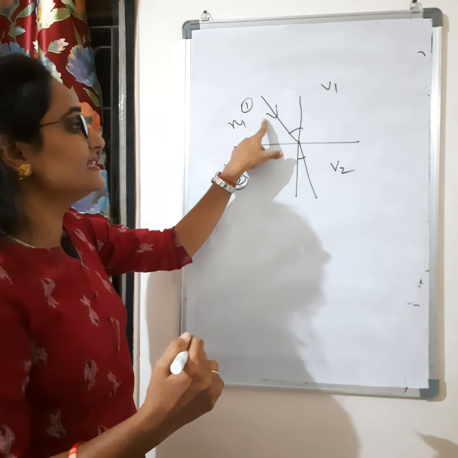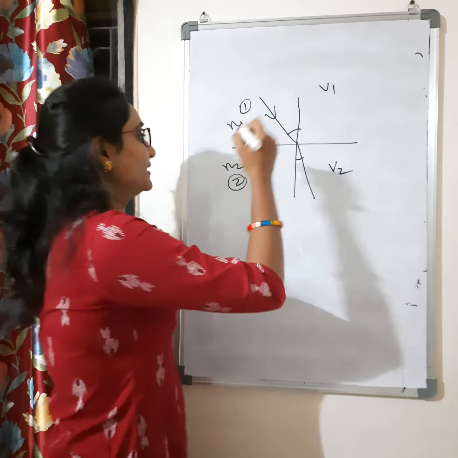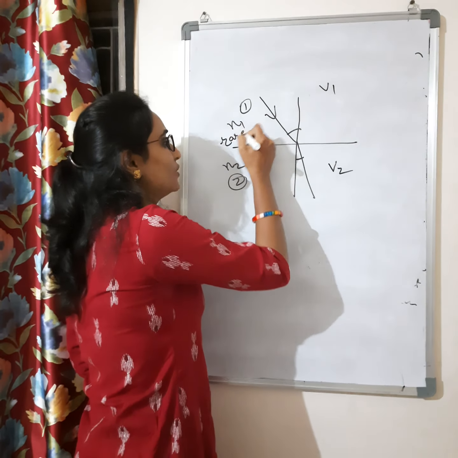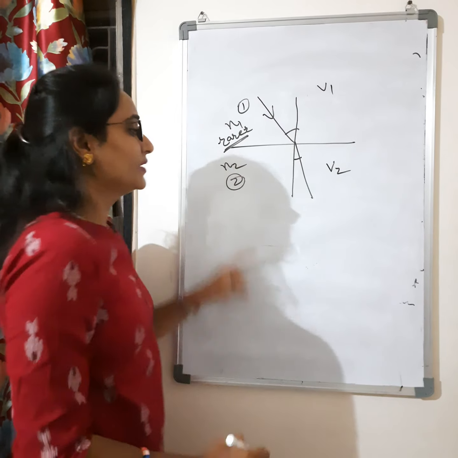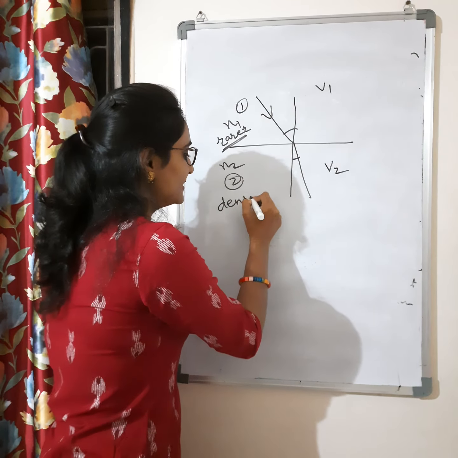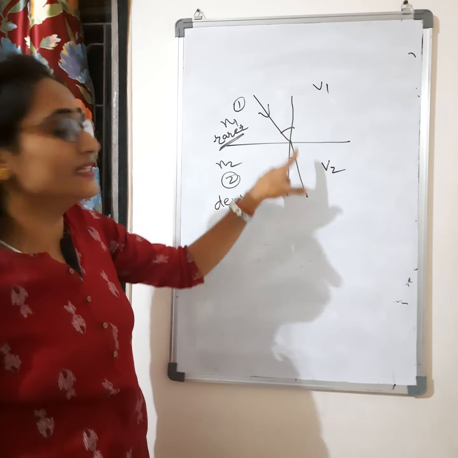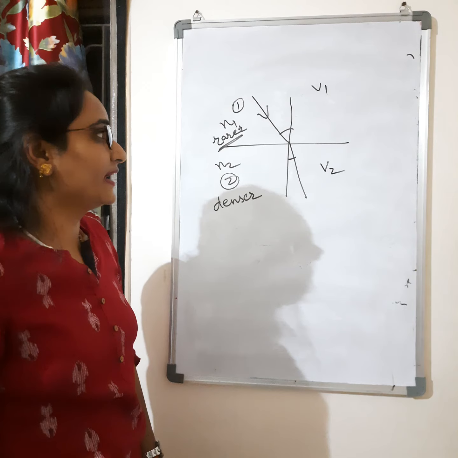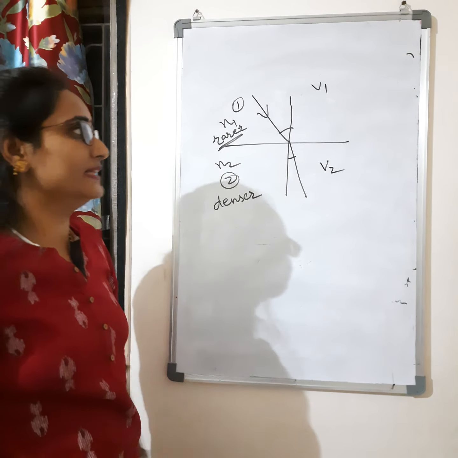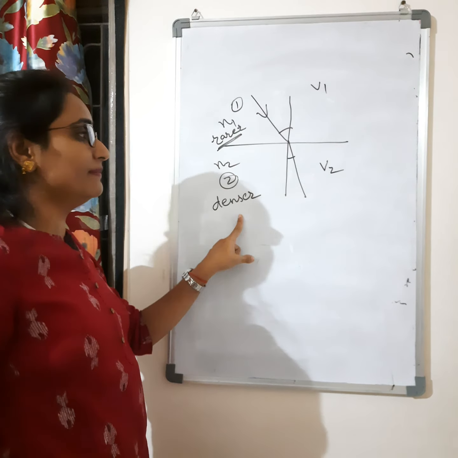That means the light is traveling from rarer medium to denser. In the previous video you understood all these things. This one will be the rarer medium, and this one will be the denser medium, because the angle of incidence is greater than the angle of refraction. Therefore it is a rarer medium, and it is a denser medium.